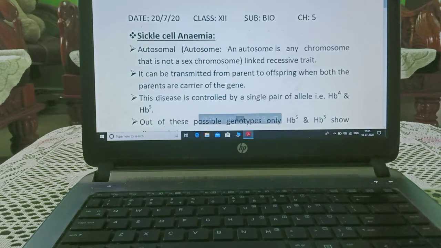Hi students, today we are starting the next genetic disorder, that is sickle cell anemia. It is an autosomal linked recessive trait. An autosome is a chromosome which is not a sex chromosome. We have two types of chromosomes in our body: sex chromosomes, which are present in our reproductive organs, and autosomes, which are present in the rest of the body organs.